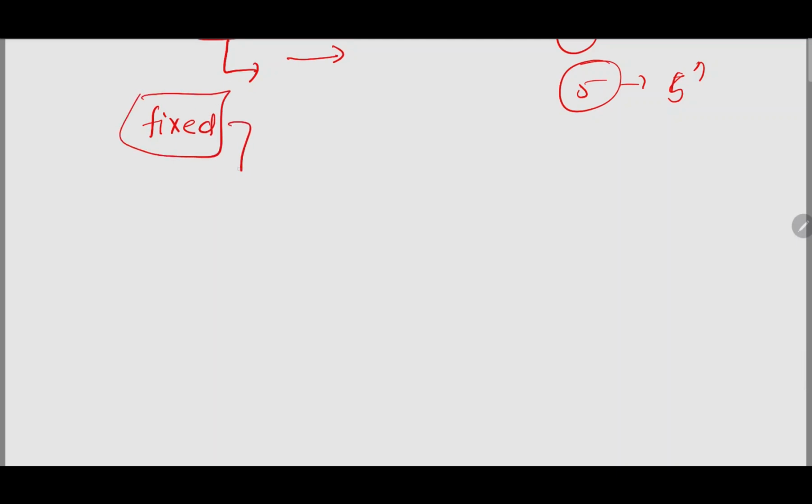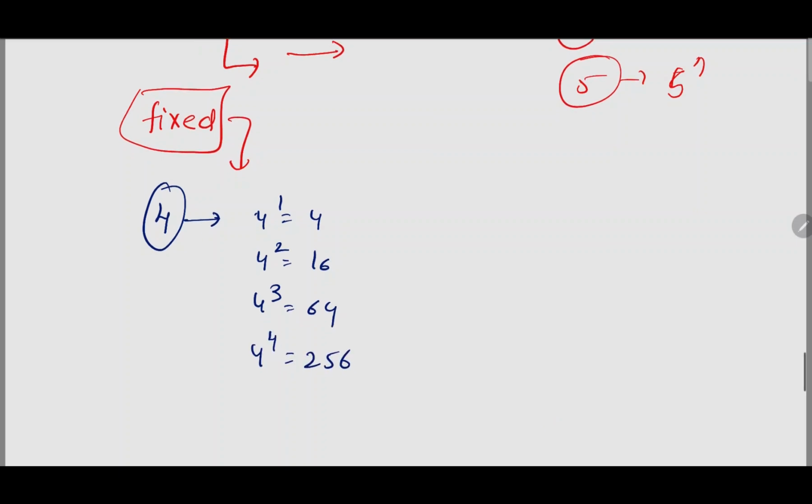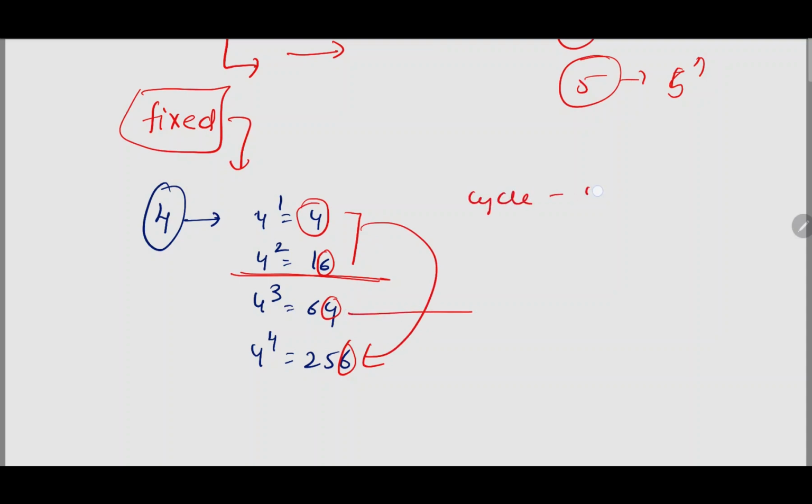So we will dive into other numbers, like 4. Fourth number: 4 to the power of 1 is equal to 4. 4 square is equal to 16. 4 cube is equal to 64. 4 to the power of 4 is equal to 256. Now the units place here is 4, 6, 4, 6. So after 2 digits, it is repeating its loop. So the cycle is 4, 6, and the length of the cycle is 2 numbers.